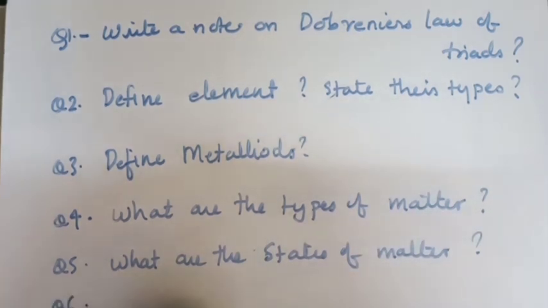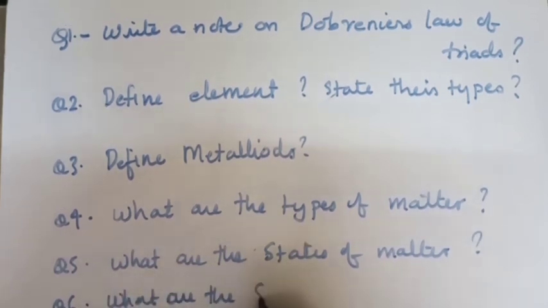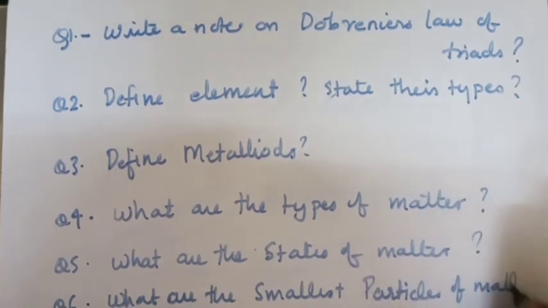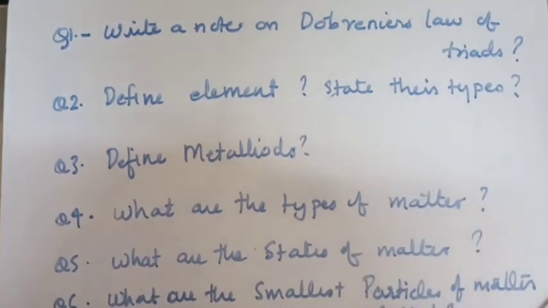Question number 6: what are the smallest particles of matter called? Obviously atom.